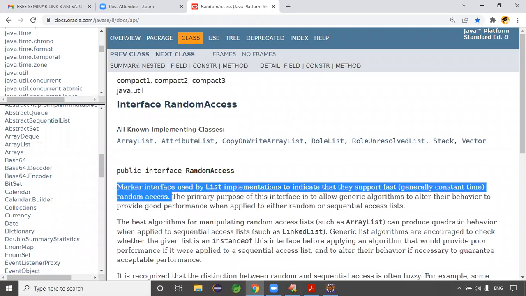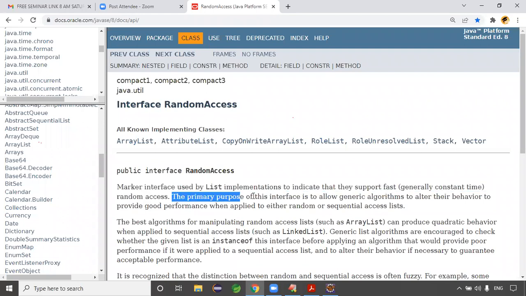The primary purpose is to allow generic algorithms to alter their behavior to provide good performance when applied to random or sequential access lists. Exactly. So finally, ArrayList is implementing the RandomAccess interface, and RandomAccess is a marker interface providing fast random access of data, right? Exactly. That's one thing.